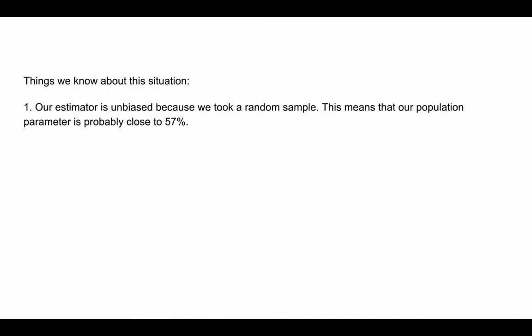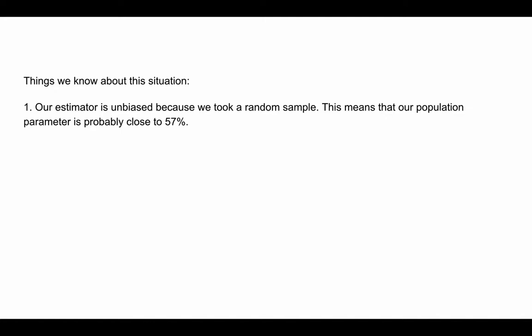Well, let's dig deeper. Things that we know about this situation. One, our estimator or survey method is unbiased because we looked at a random sample of people. The survey of the 446 Democrats was taken from a random group of Democrats. This means that our population parameter is probably close to 57%. Because we had a random sample, the true percent of Democrats that believe this statement, if you look at the whole population, is probably pretty close to 57%, this sample statistic that we found. This is related to some stuff that we talked about in 7.1 through 7.3, so go back to that if you're not sure why.